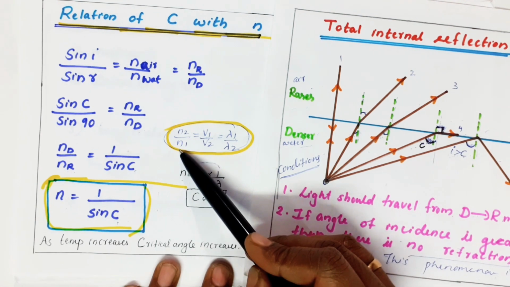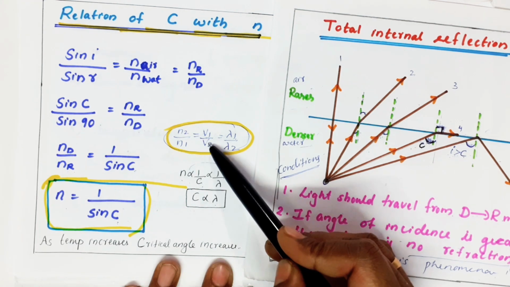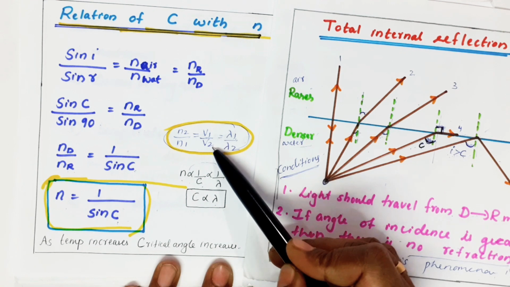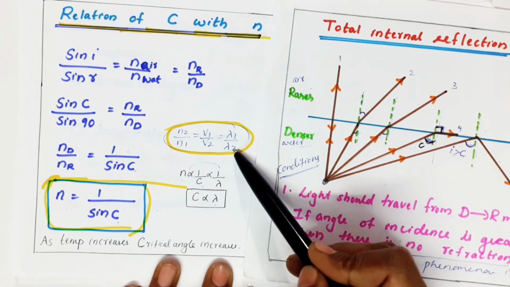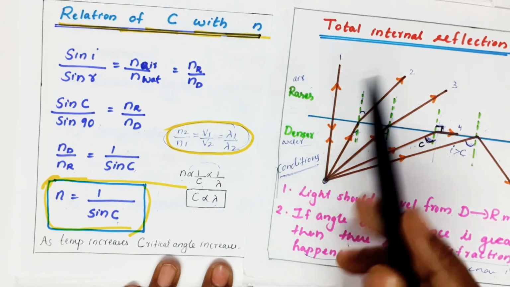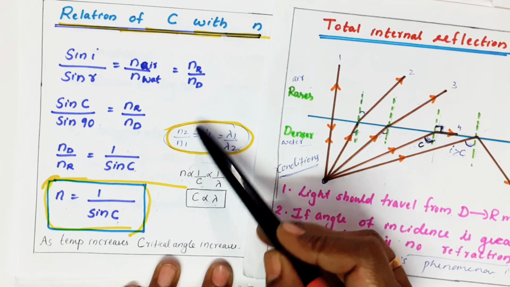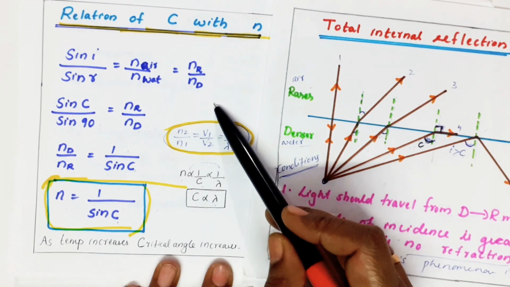This is the relation between refractive index, speed and wavelength. Refractive index is inversely proportional to speed of the light. At the same time, it is directly proportional to wavelength in the medium. This is the speed of the light in two media. Here, for example, we are taking the light traveling from first medium to second medium.